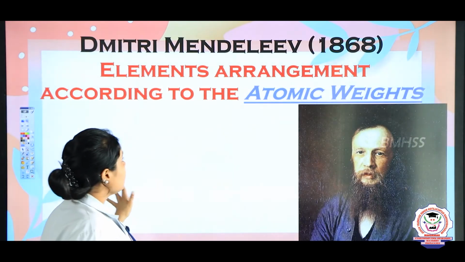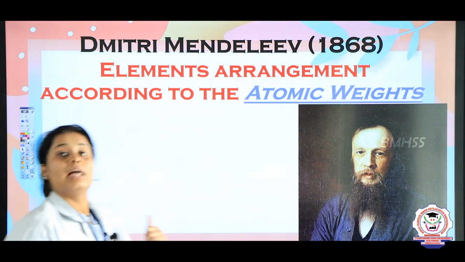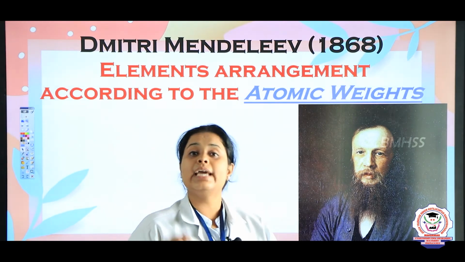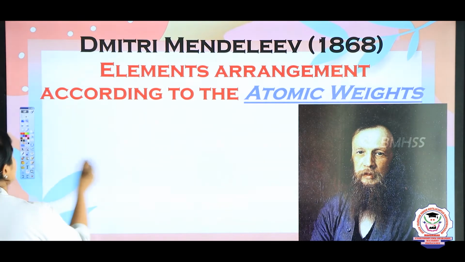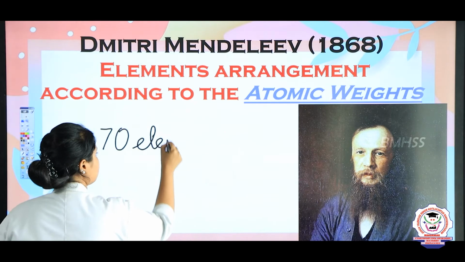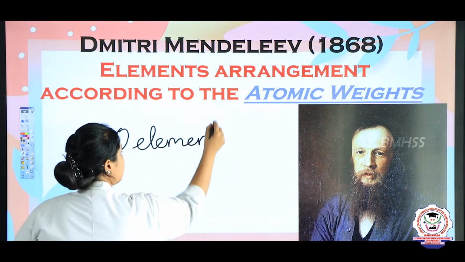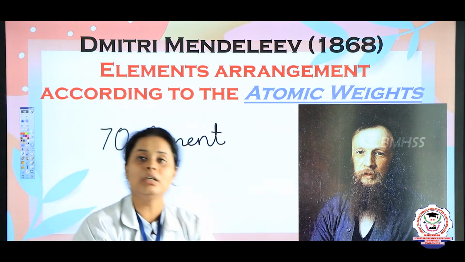Okay. And then came Mendeleev. So what did Mendeleev do? See, Mendeleev had 70 elements. These 70 elements he had taken and put in a box.